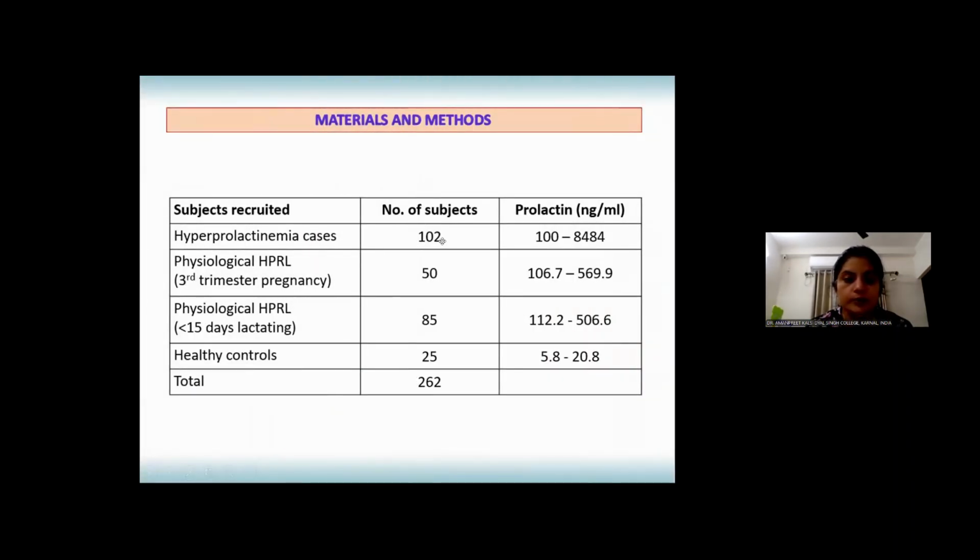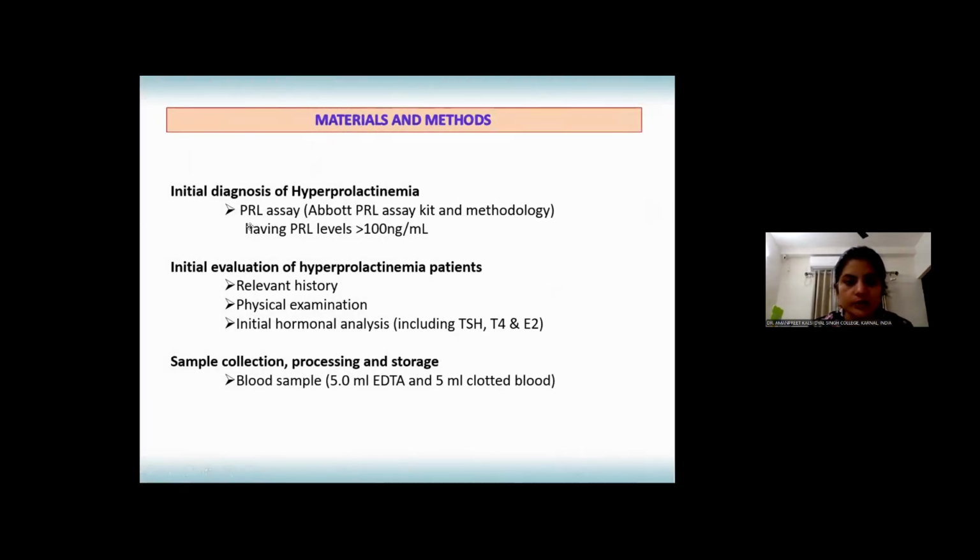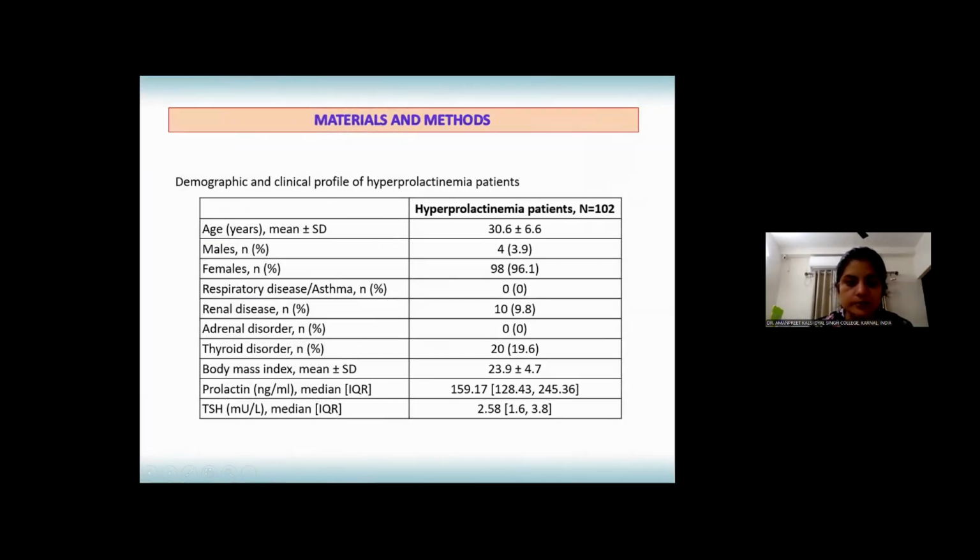So we recruited more than 100 hyperprolactinemia cases where prolactin was from 100 to 8,000, 50 physiological hyperprolactinemia cases, and 85 lactating physiological hyperprolactinemia cases, along with 25 controls. Initial diagnosis of hyperprolactinemia was done using prolactin assay kit. This also included taking relevant history, physical examination, initial hormonal analysis, sample collection for PEG precipitation.